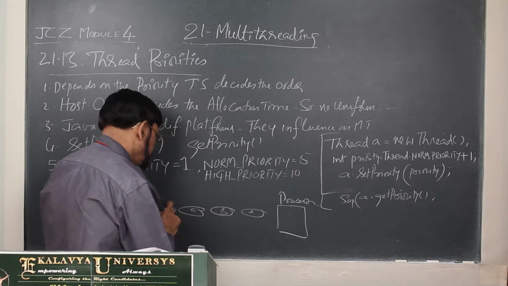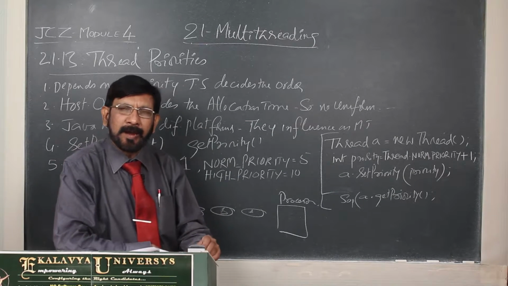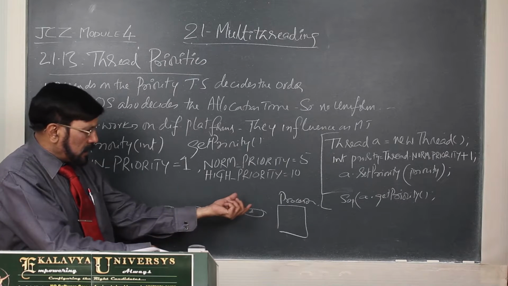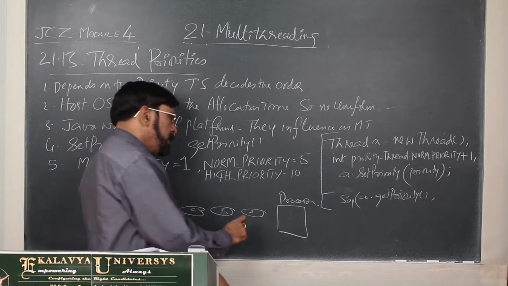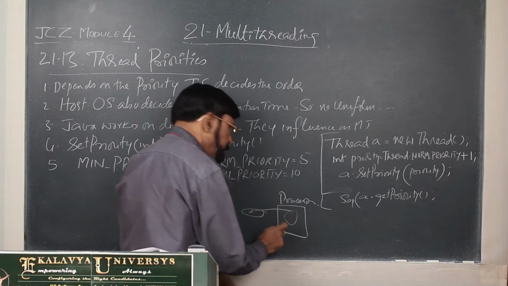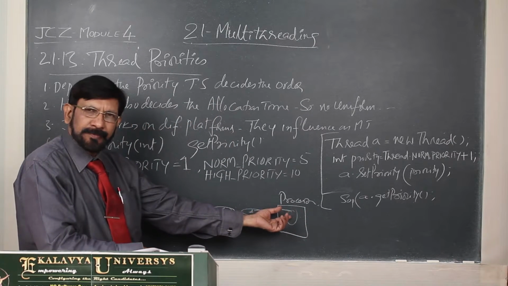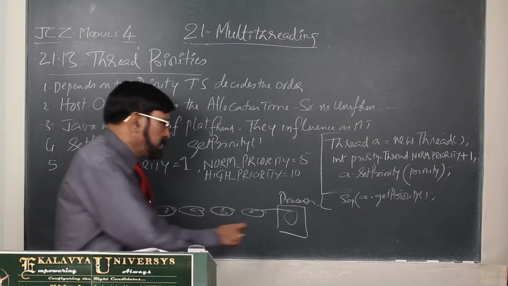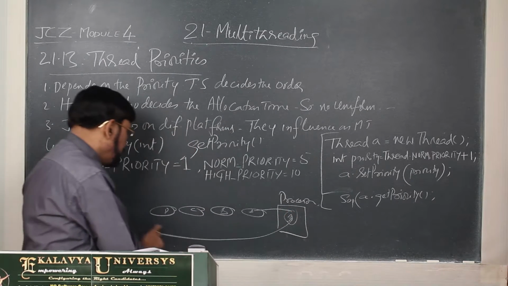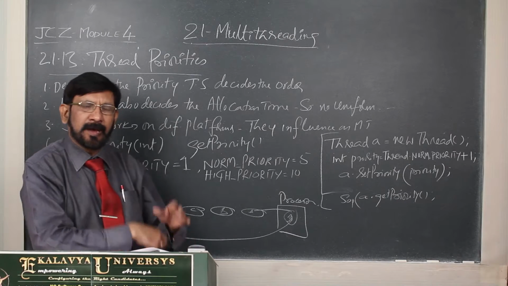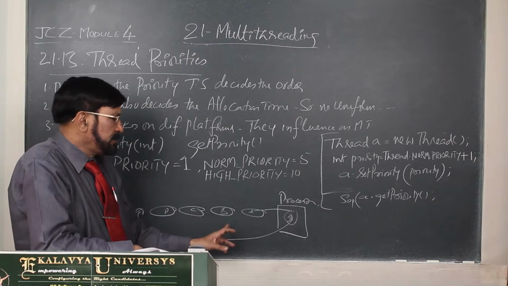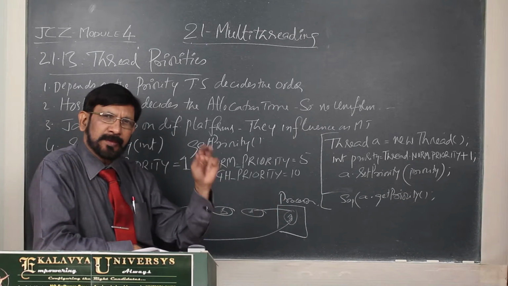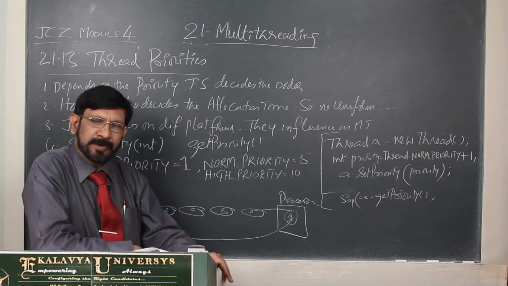Then they stand in queue for the processor time, and the thread scheduler allocates a quantum on a round robin basis. In the quantum, they execute the thread, and within the quantum they are not able to complete the entire task. Again, the thread should come into the queue and stand here. In that way, on a time slicing basis, processor time is allocated and these are executed. They stand in the queue in FIFO order and are executed.